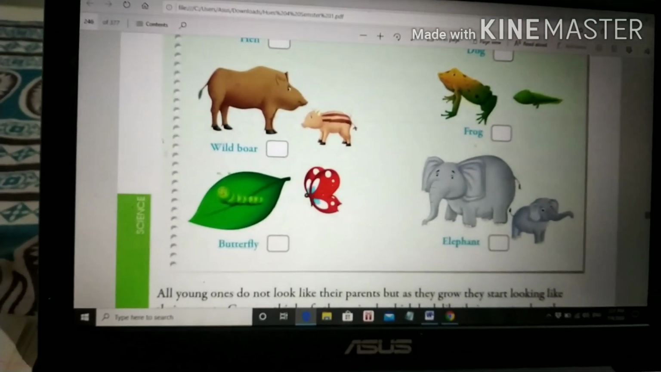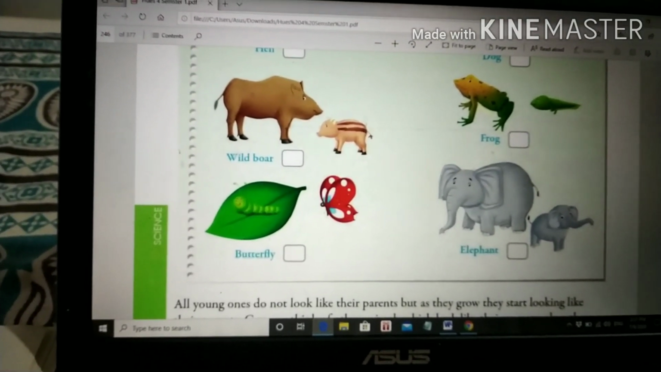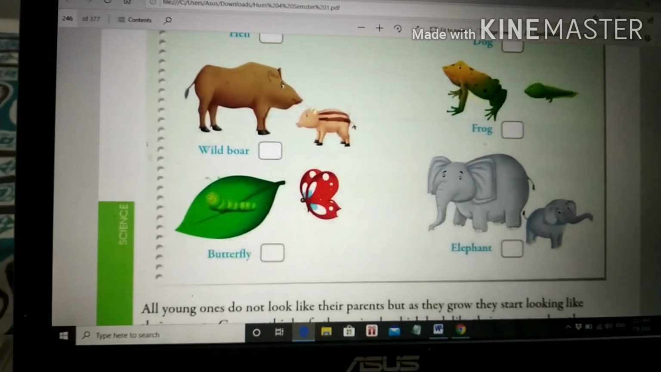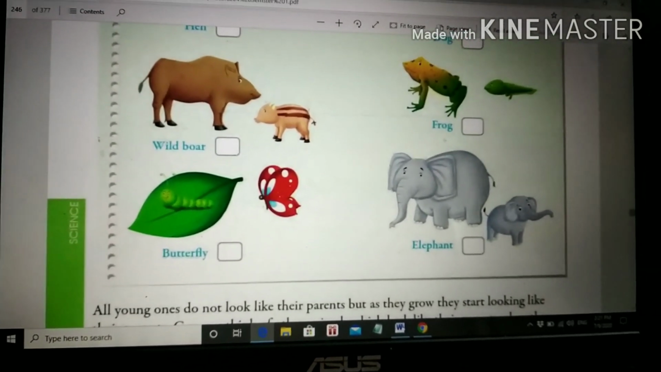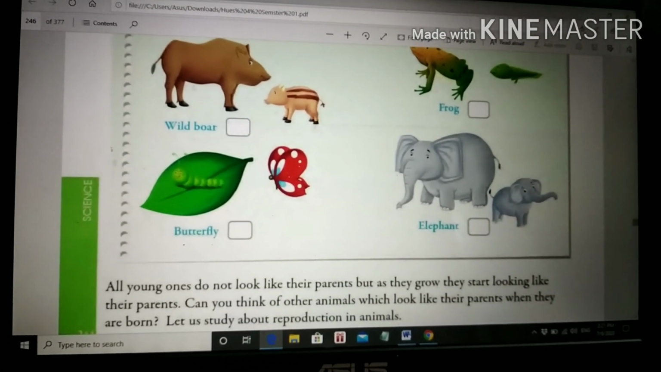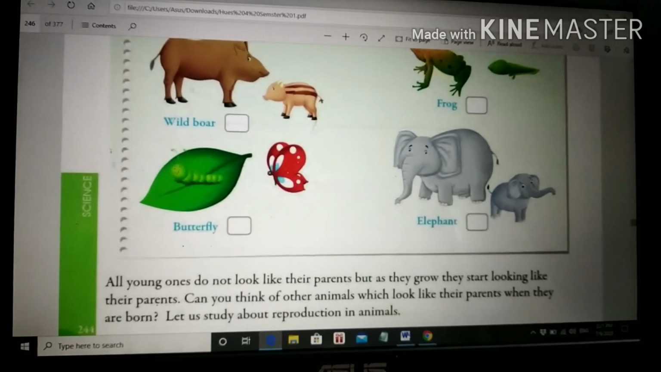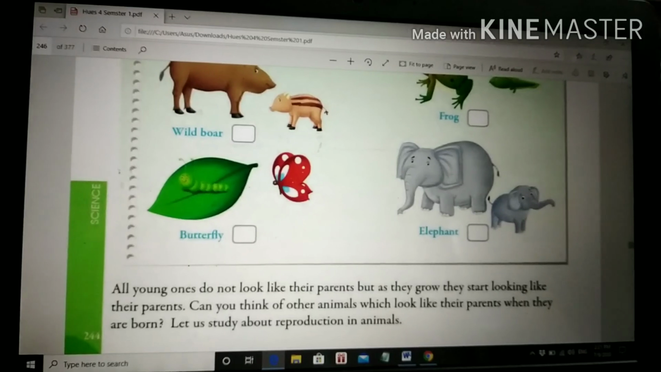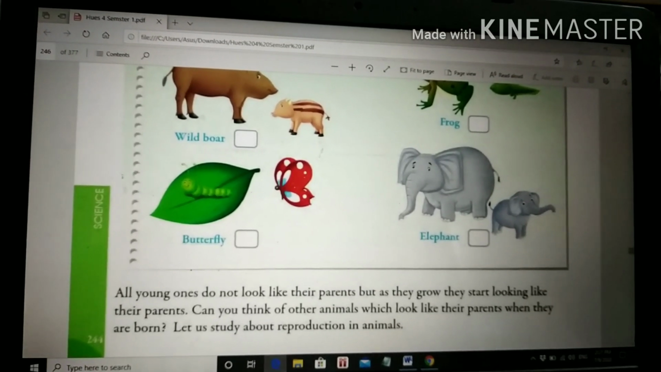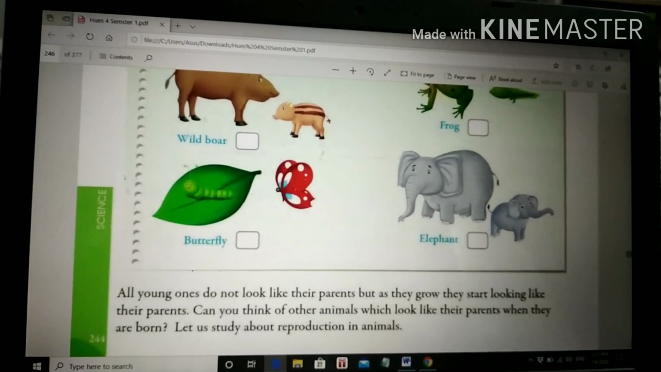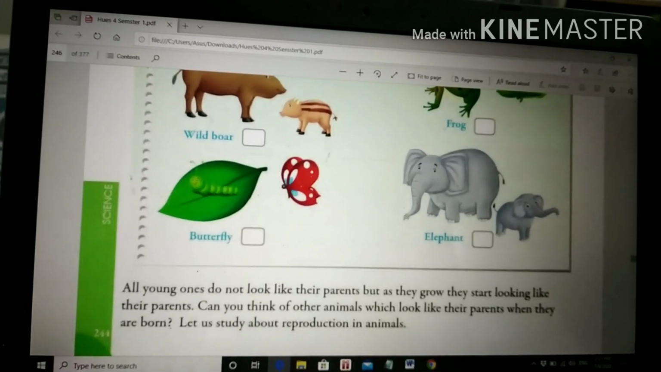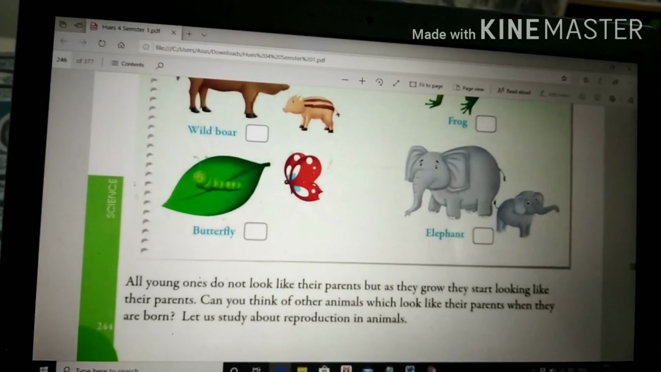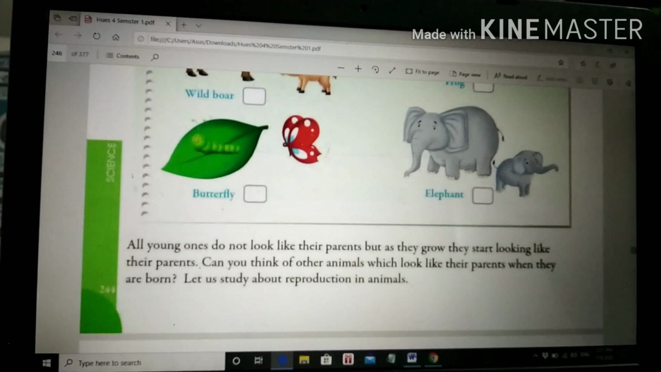That means every living organism has a baby of its own kind. All young ones do not look like their parents, but as they grow, they start looking like their parents. Can you think of other animals which look like their parents when they are born? Let us study about reproduction in animals in this chapter.